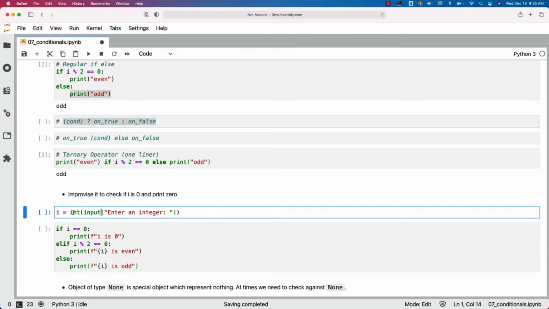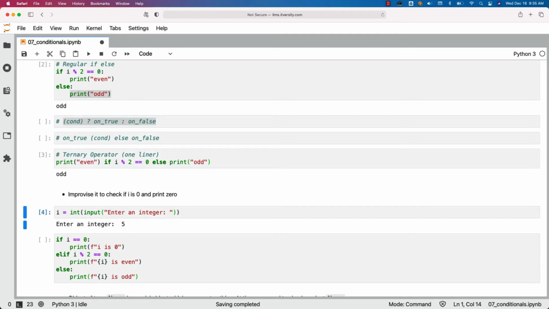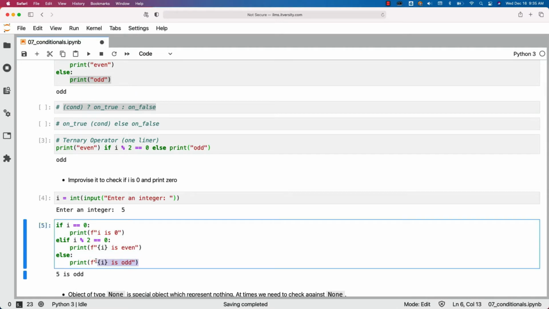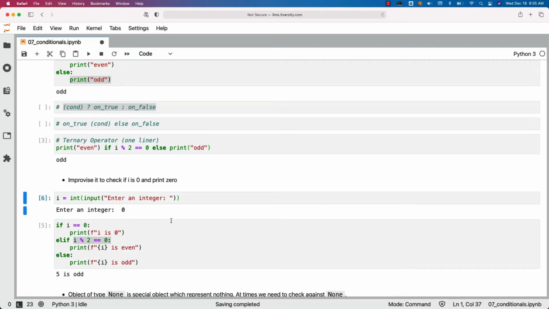So that being said, I can run this. It will prompt me for the number. Let me enter 5 here and hit enter. Then 5 will be assigned to I. Now we should be able to run this and you can check that it has printed 5 is odd because none of these two conditions are satisfied. Now if I run this again and if I enter 0, we need to hit enter here. We need to enter the number and we have to hit enter.